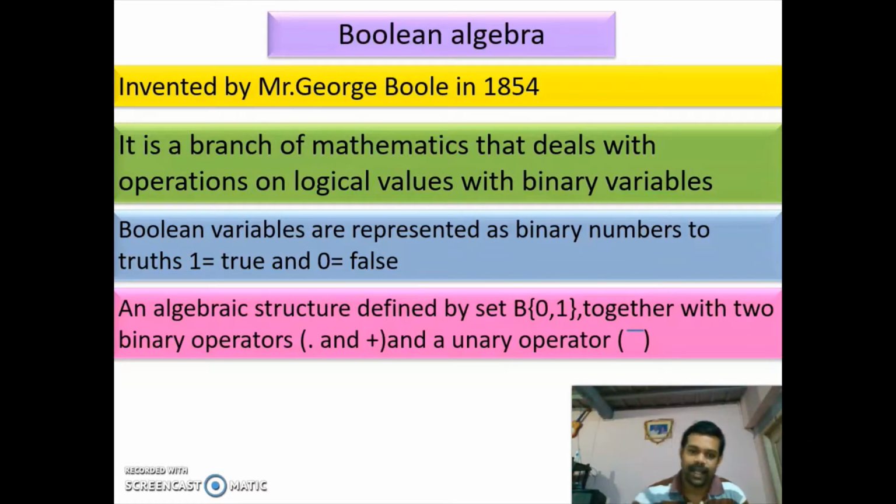The Boolean algebra is an algebraic structure defined by the set B 0, 1 together with binary operators AND and OR and a unary operator complement.